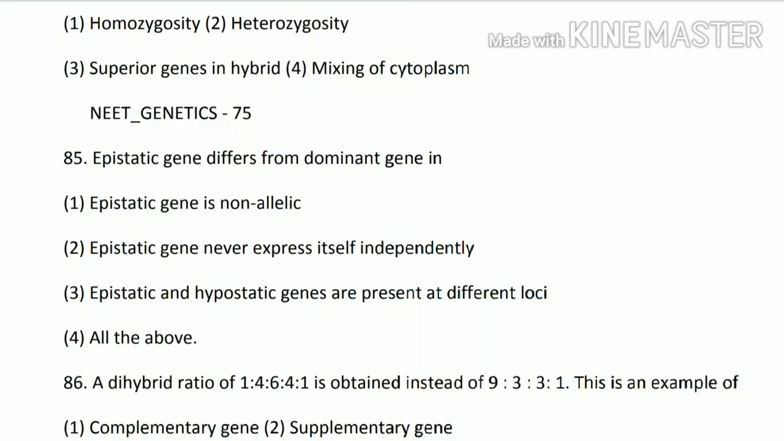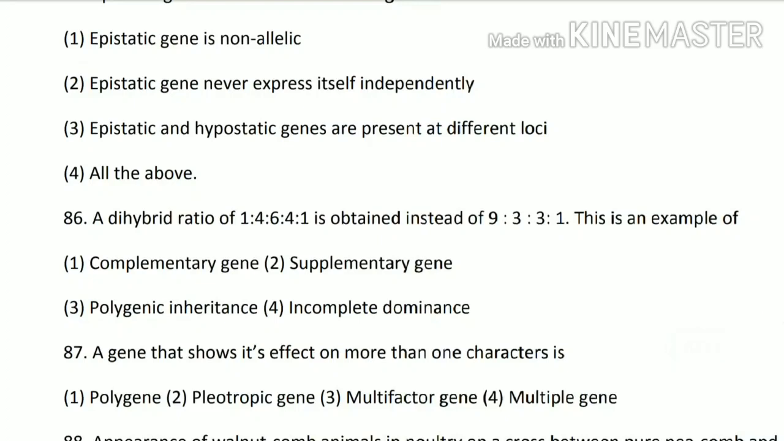Next question. A dihybrid ratio of 1:4:6:4:1 is obtained instead of 9:3:3:1. This is an example of polygenic inheritance, in which a dihybrid ratio of 1:4:6:4:1 is obtained instead of the regular one. So option third is the correct option.